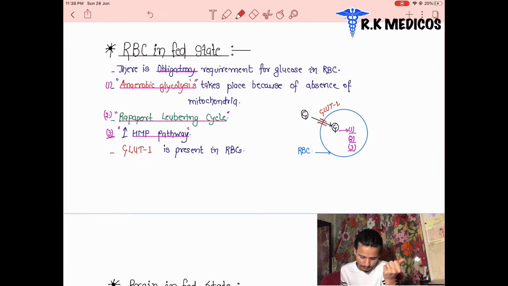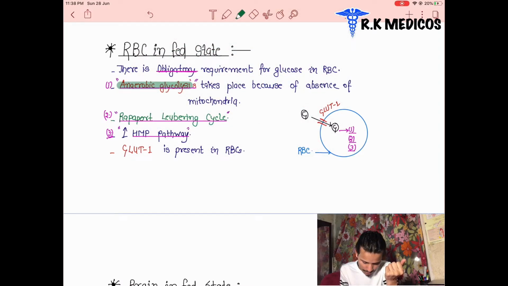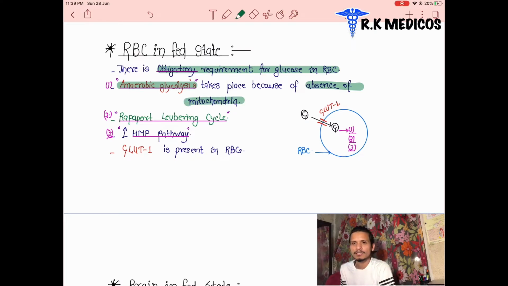A special type of glycolysis will occur. That one is called anaerobic glycolysis. It is an obligatory requirement of glucose in the RBC. RBC has no source of production of energy because there is basically no mitochondria. That's why there is anaerobic glycolysis. There is an absence of mitochondria here in the RBCs.